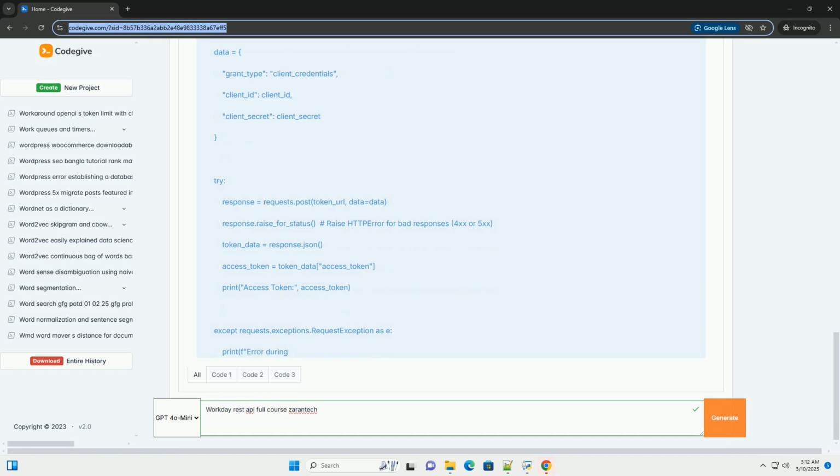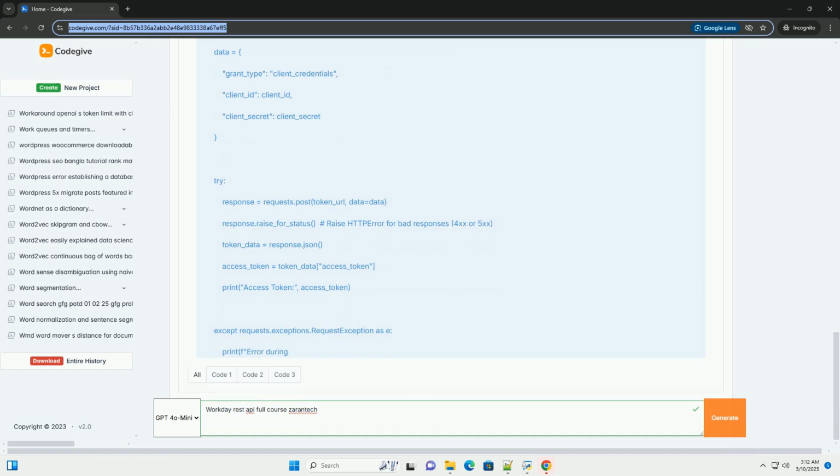Setting up and using security certificates. Workday also supports using X.509 certificates for authentication. This is a more secure approach than using passwords directly. The steps to configure this are: 1. Generate a private key and a certificate signing request, CSR. 2. Submit the CSR to your Workday administrator. They will sign the CSR and provide you with a certificate. 3. Import the certificate into your application's trust store. 4. Configure your application to use the certificate for authentication.